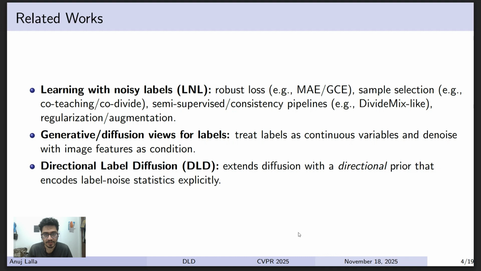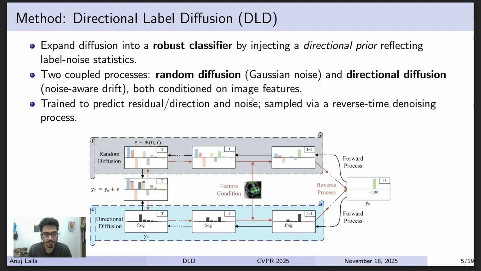Then the method they use is directional label diffusion. So it decouples the diffusion process into two steps, that's random diffusion and directional diffusion. Both are conditioned on the image features. So in the figure we can see we start with y0, which is a label, and the forward process for the random diffusion involves adding noise and going to an epsilon, which is sampled from the standard normal distribution. This is not a label distribution anymore. It has negative and positive values.